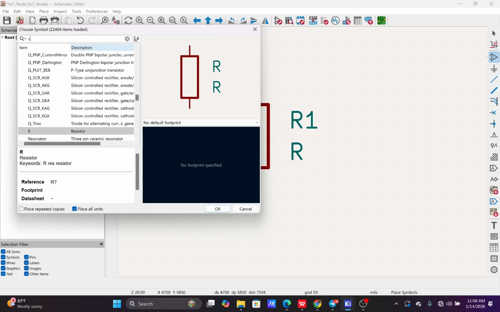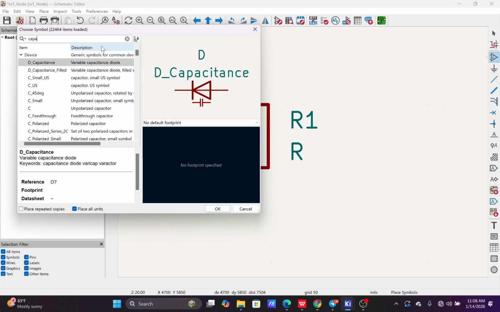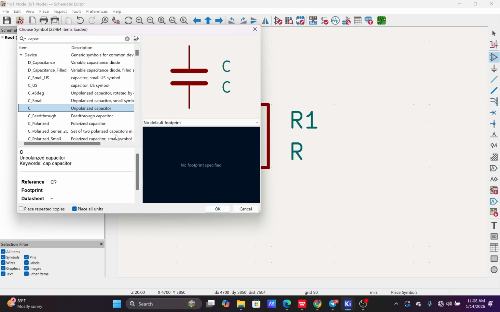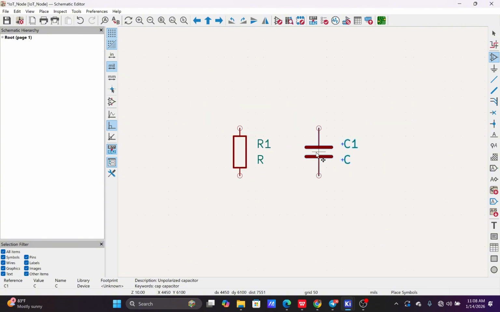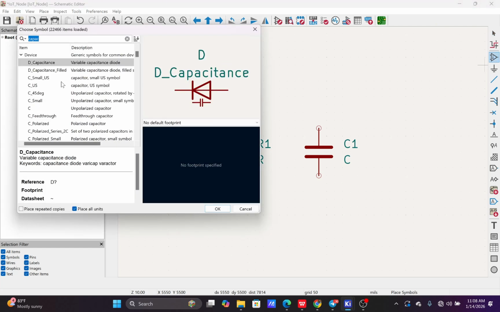Then let me see if I can take any other component. Let me search for capacitor. Okay, this is a capacitor also. I can click on this and, yeah. So these are how to select symbols in the KiCad software. You just go to the place symbol icon, then you click on it, then you search for the symbol you want.